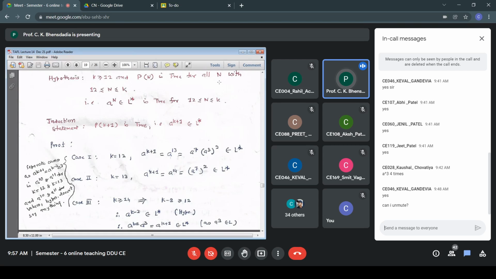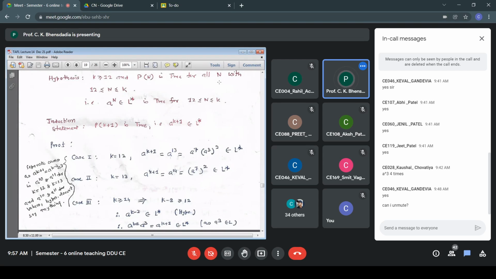So when I say a to the power k minus 2, when k is greater than equal to 14, if I put say k equal to 14, then this becomes a to the power 12, a to the power 3, and a to the power 12 belongs to L star. In fact, you take any value, 14, 15, 16, 17, etc. All these values belong to L star as per the hypothesis for the entire range starting with 12.